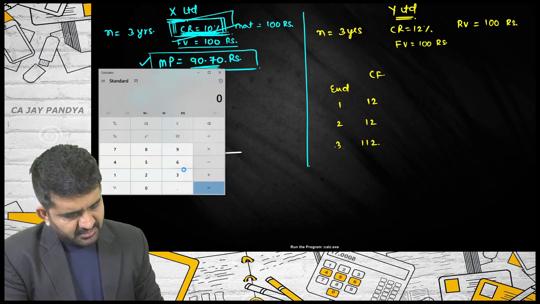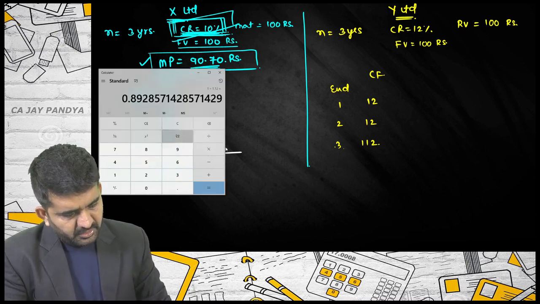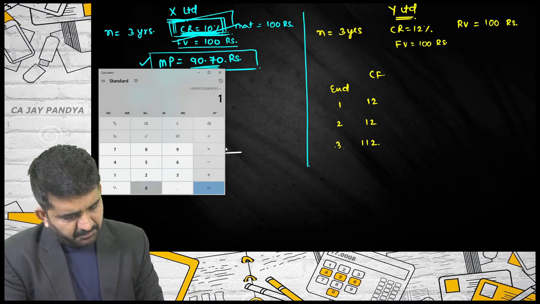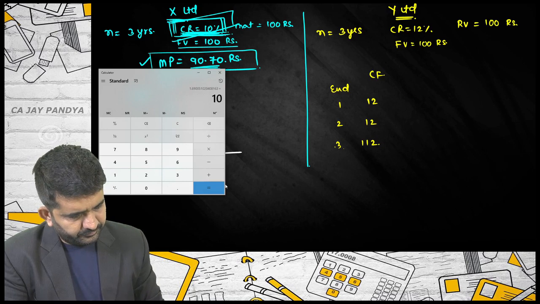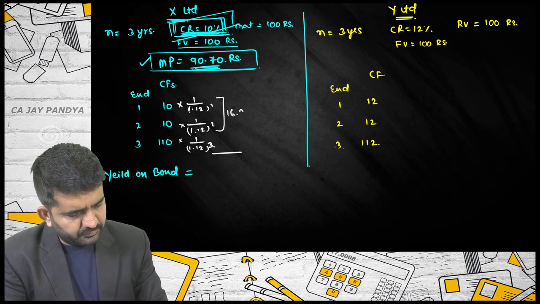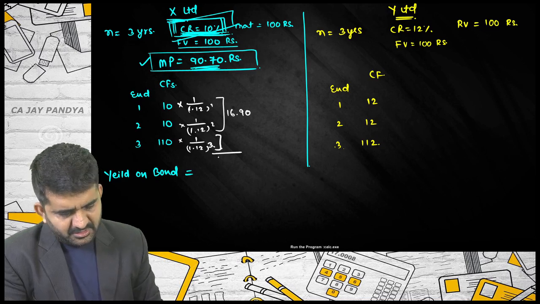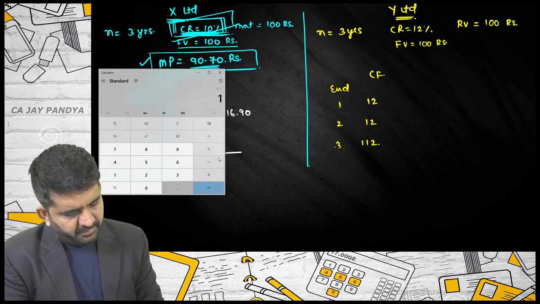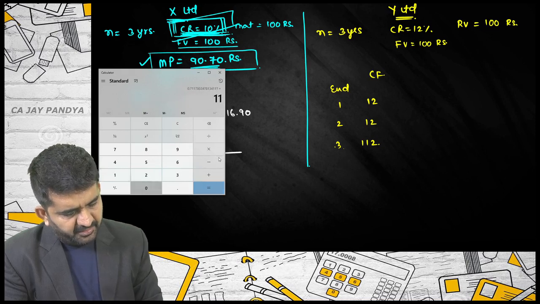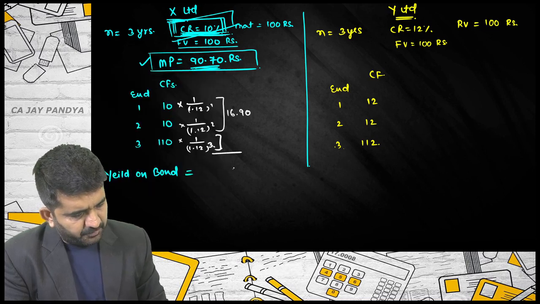So 1 divided by 1.12 multiplied by 10 is 8.93, plus the next term is 7.97, total 16.90. And 1 divided by 1.12 cubed multiplied by 110 is 78.29.